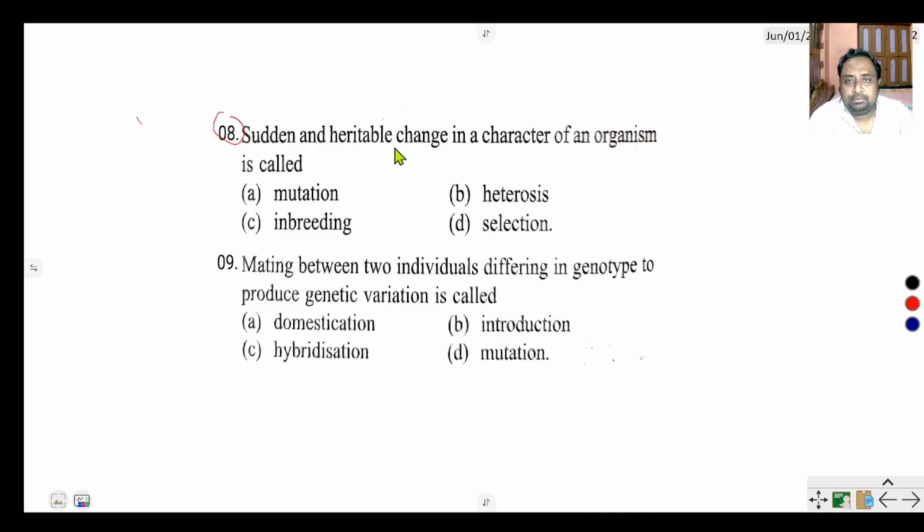Next question number 8. Sudden and heritable changes in the character of an organism is called mutation, heterosis, inbreeding, or selection. The correct option is mutation. Mutation means a change in the nucleotide sequence.